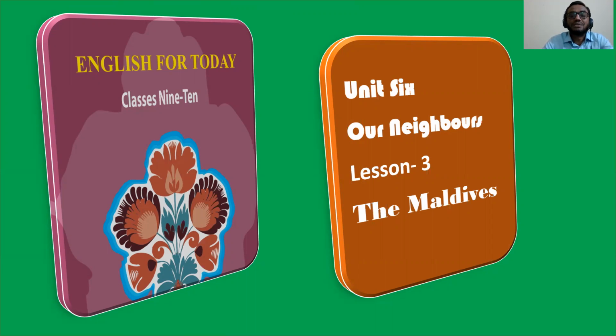As citizens of Bangladesh, you know that Bangladesh is situated in South Asia, and in South Asia there are a lot of countries. They are our neighbors, like India, Pakistan, Sri Lanka, Nepal, Maldives, Bhutan, etc.